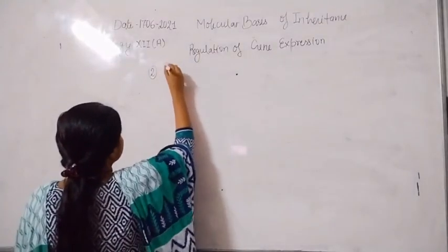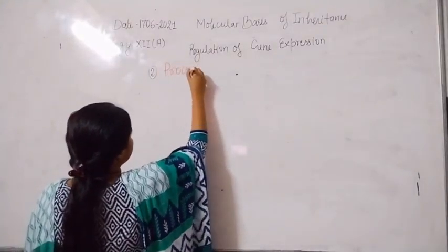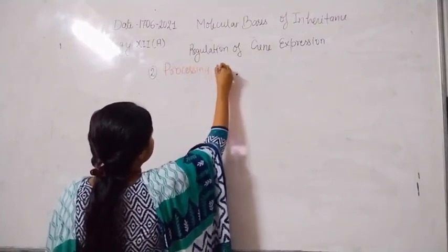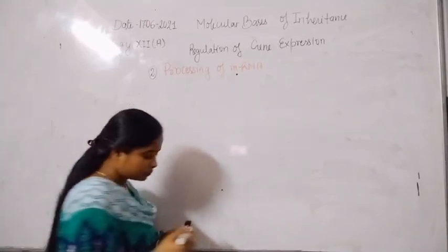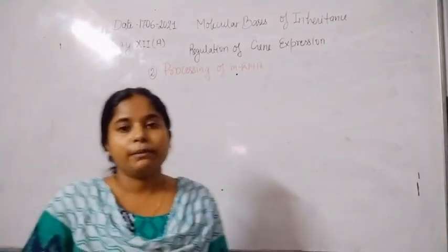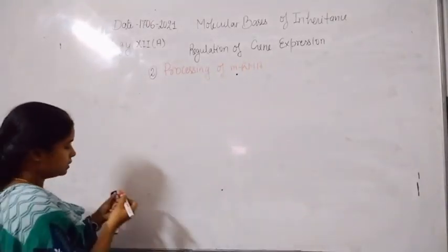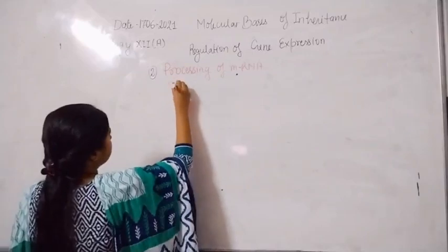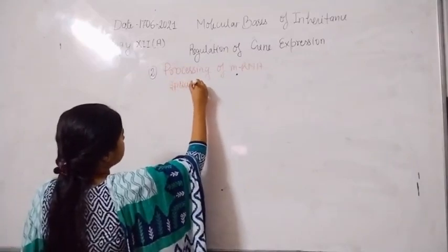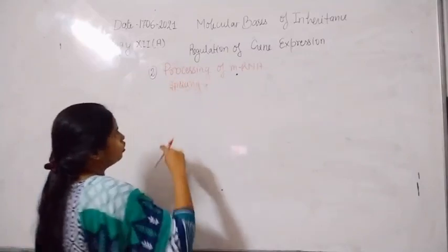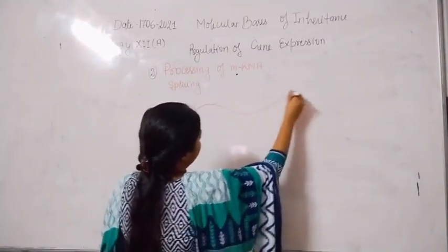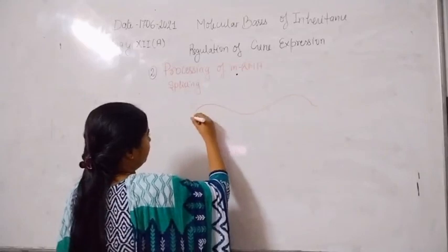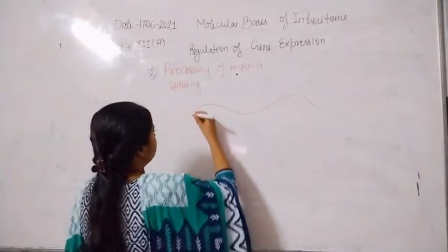Processing of mRNA. In the processing of mRNA, the splicing takes place. In the splicing of mRNA, here is the mRNA, and the exon region and intron region both are present.